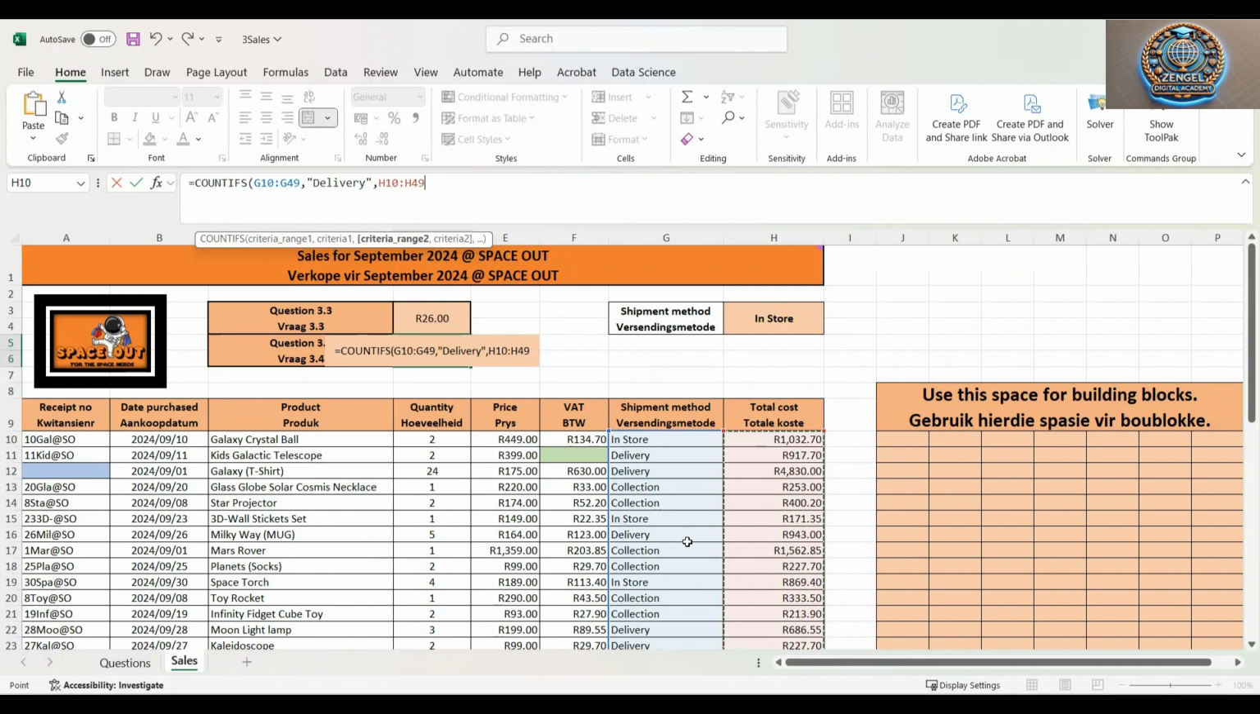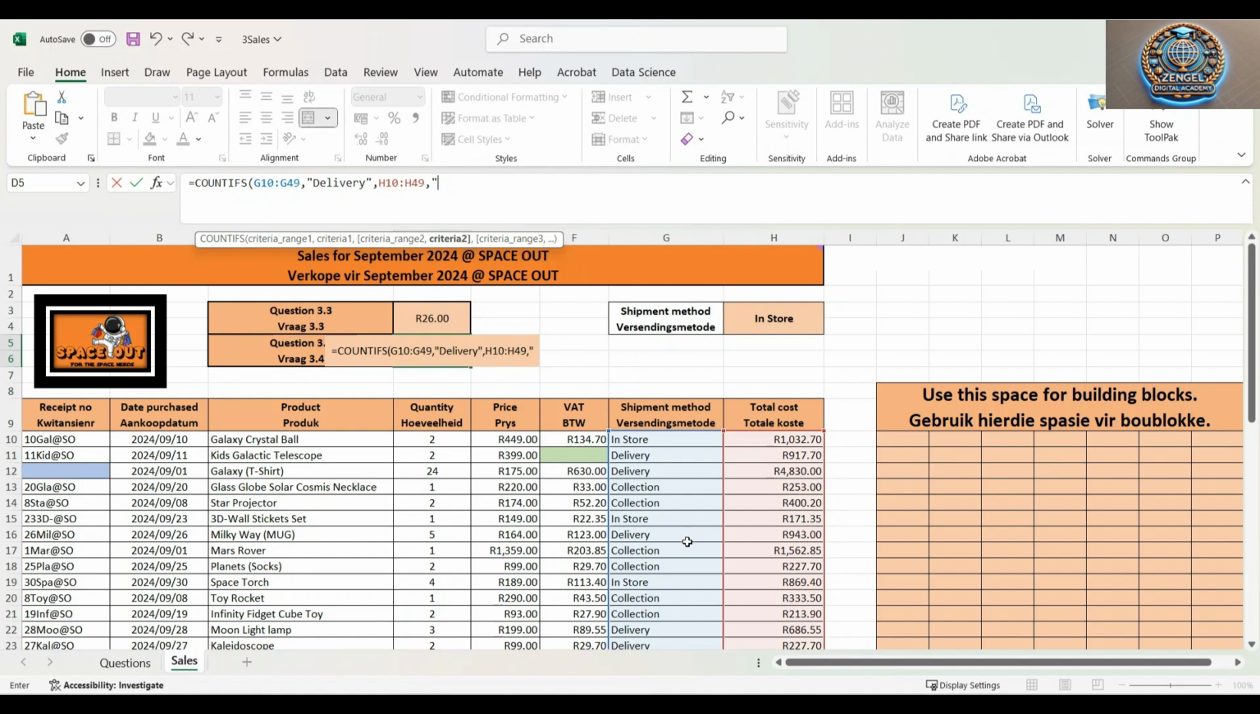So what I've done, I've selected my criteria range, then comma, then now Excel is asking me for the second criteria. So now I'm going to open my double quotes. Just before that, remember we said we're only looking for anything that is greater than or equals to 1,000 rand. We want to count how many of those. So right now we're going to use our keyboard.